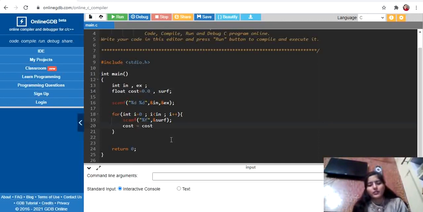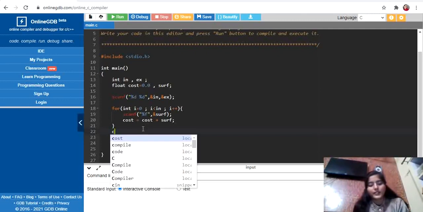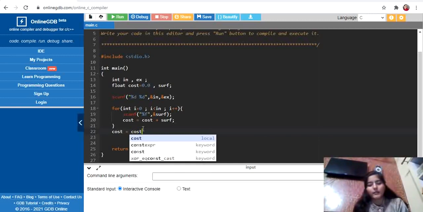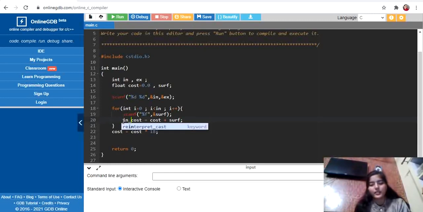Taking 0 is not also a problem. cost = cost + surf. So here we are summing up the surface areas, the interior surface area. Next, whatever we have got, we will simply multiply it with 18. So this is the cost for interior, so this is our interior cost.